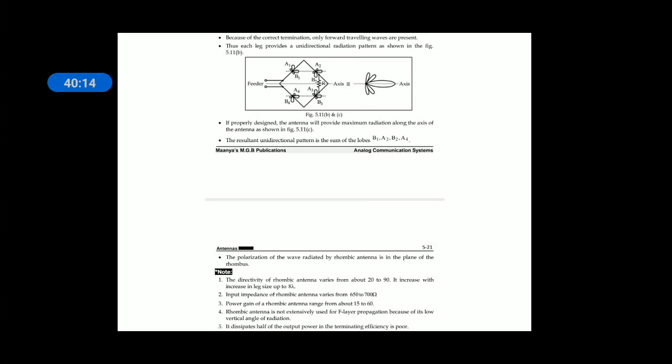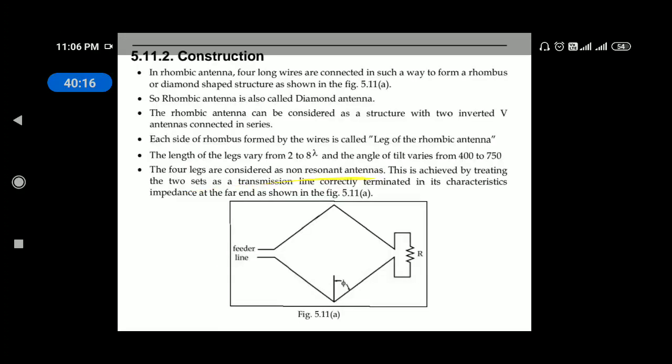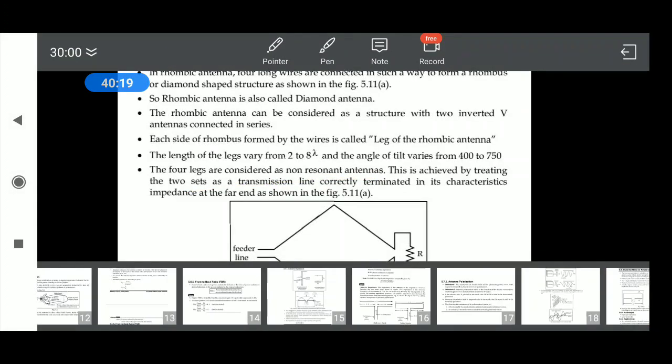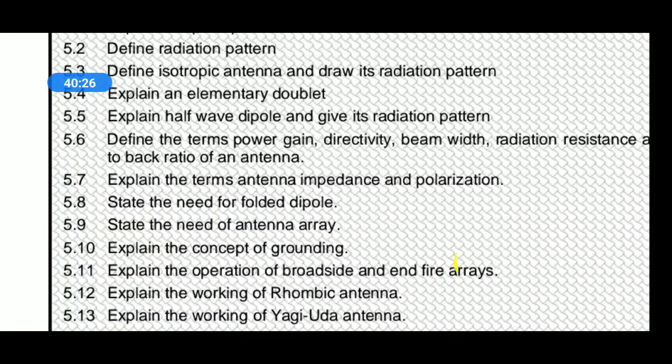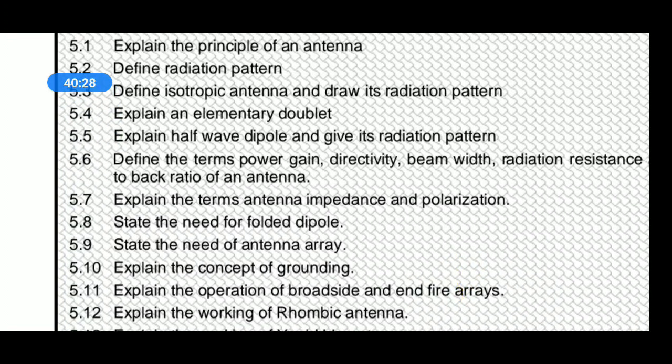I'll stop here. We'll revise the different topics covered till now in the 5th chapter. Principle of antenna, what is radiation pattern, isotropic antenna, elementary doublet, half-wave dipole, radiation pattern, power gain, directivity, beam width, radiation resistance, front to back ratio, antenna impedance, polarization, need for folded dipole, and need of antenna array. So these are the 9 topics we covered.